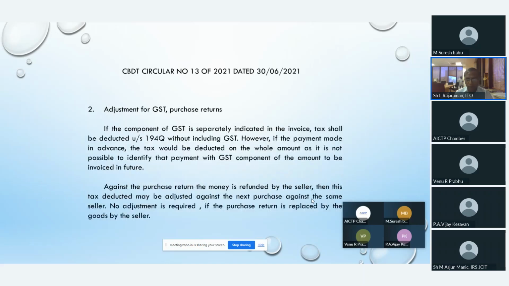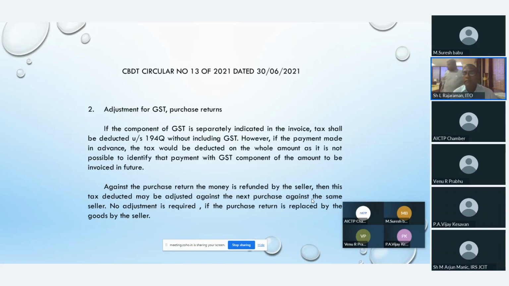Point number 2. Adjustment of GST and purchase returns. Here you will see a slight difference between 194 and 194Q. If the component of GST is separately indicated in the invoice, tax shall be deducted under section 194Q without including GST.